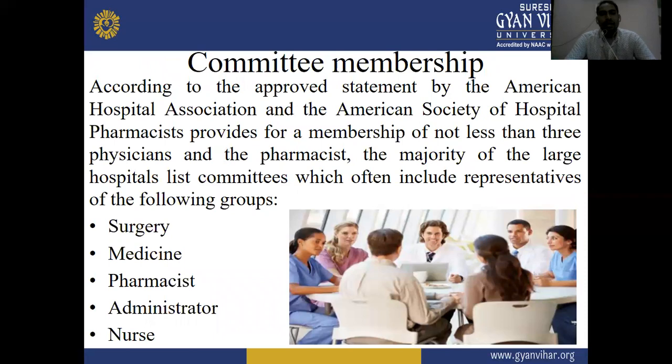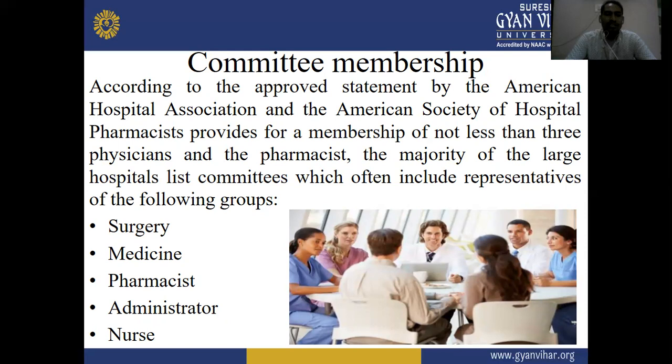Next is committee membership. According to the approved statement by the American Hospital Association and the American Society of Hospital Pharmacists, membership should be not less than three physicians and a pharmacist.